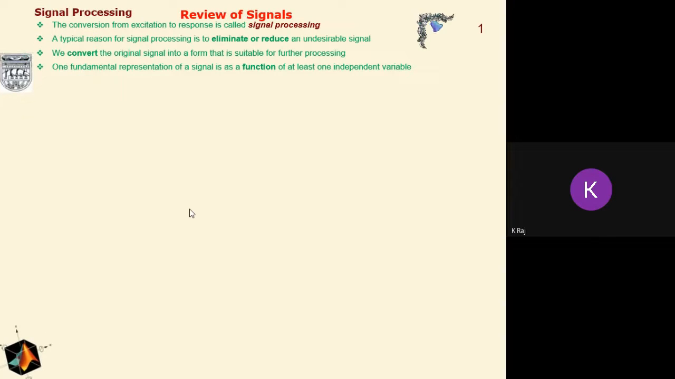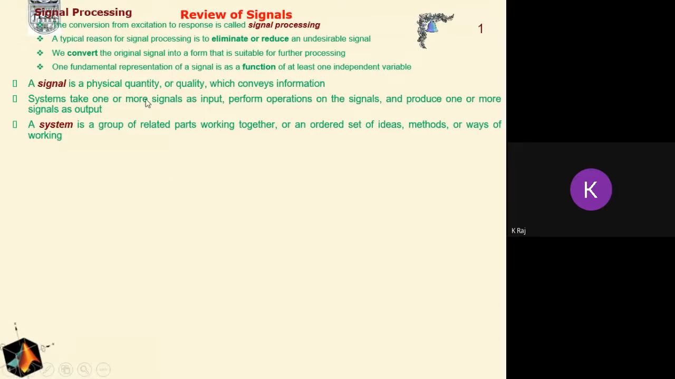So here we are going to describe signal processing. What is signal processing? It is the conversion from excitation to response. A typical reason for signal processing is to eliminate or reduce an undesirable signal, so we convert the original signal into a form that is suitable for further processing. One fundamental representation of a signal is as a function, mathematically represented, of at least one independent variable, or there may be more than one variable, or a set of variables. A signal is a physical quantity or quality which conveys information.